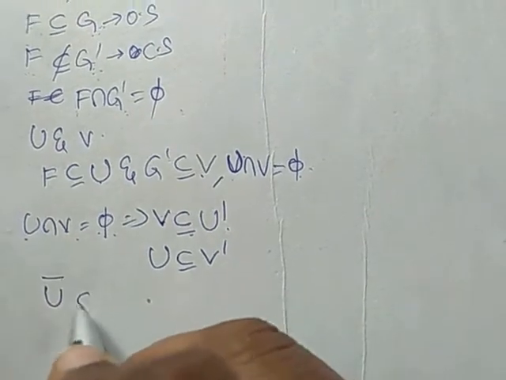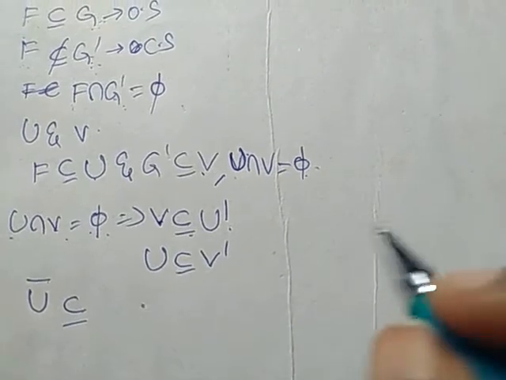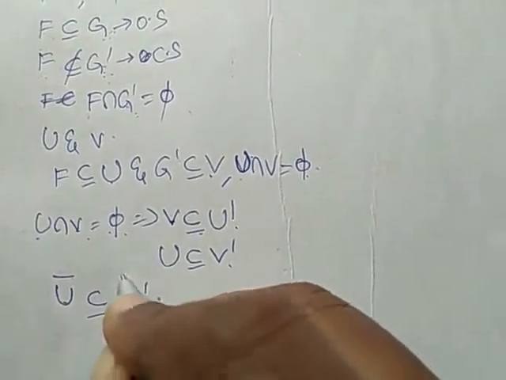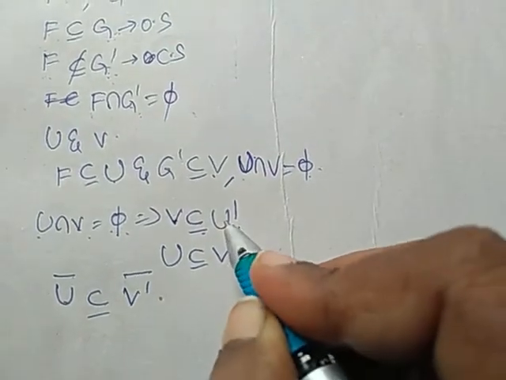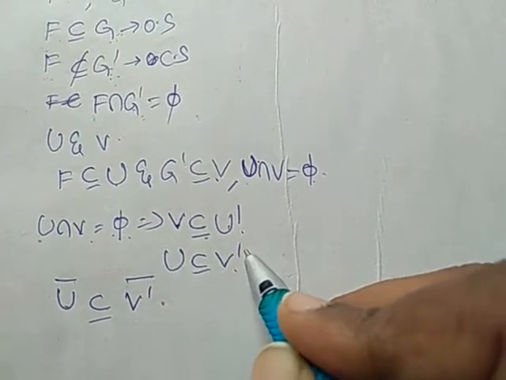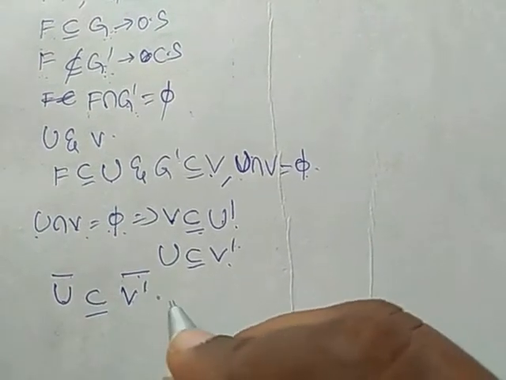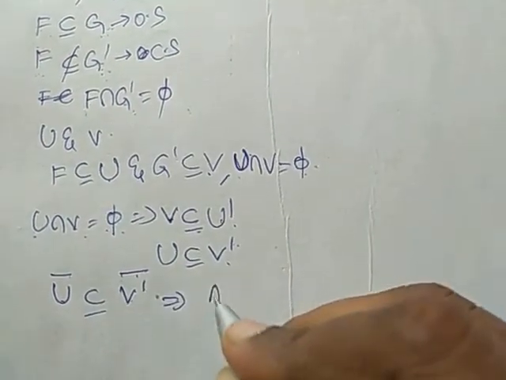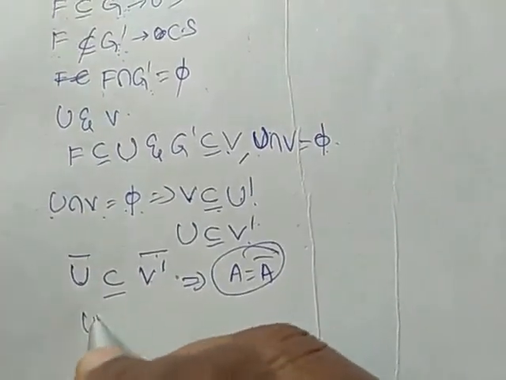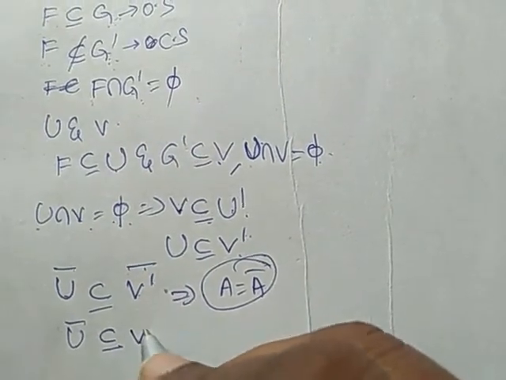So this implies U bar is a subset of V dash. U is open, U dash is closed. V is open, V dash is closed. In a closed set, V dash and V dash closure are the same, right? A is equal to A closure if A is closed. So using this definition, we can write U closure is a subset of V dash.